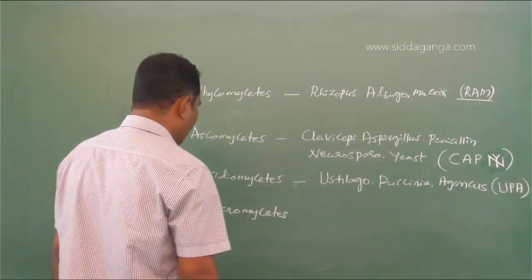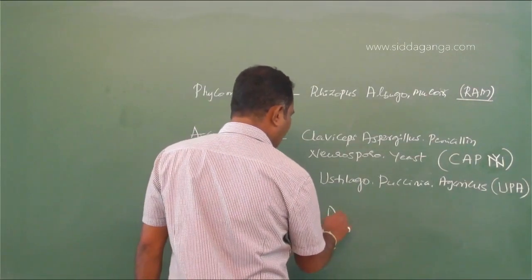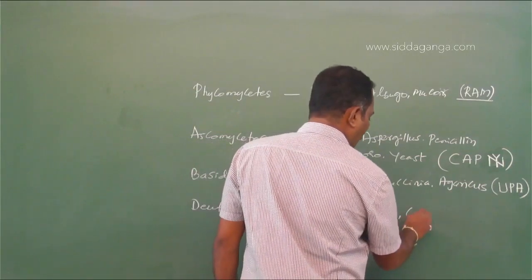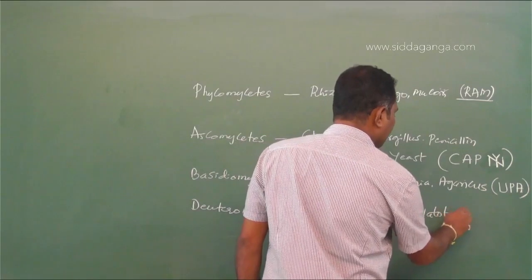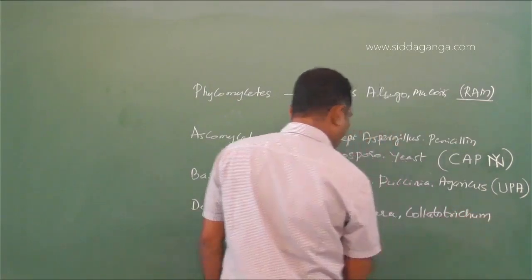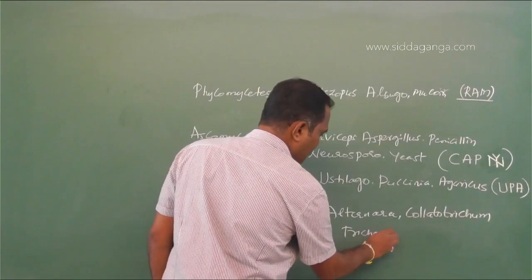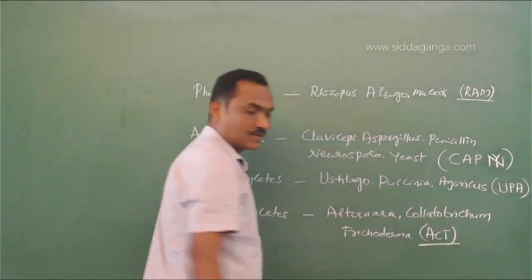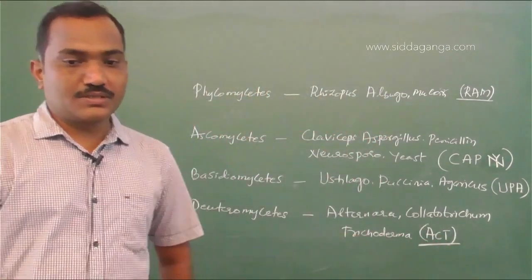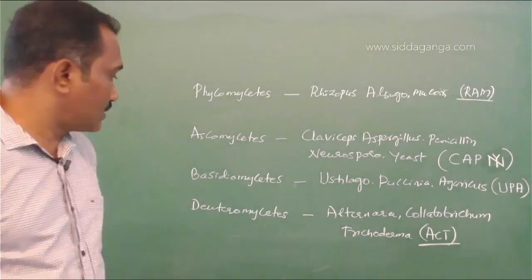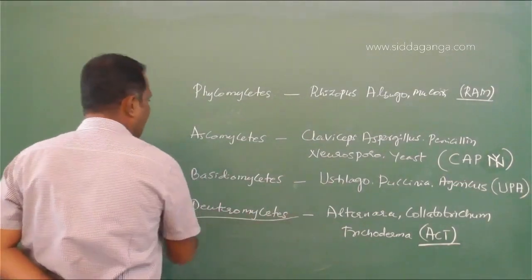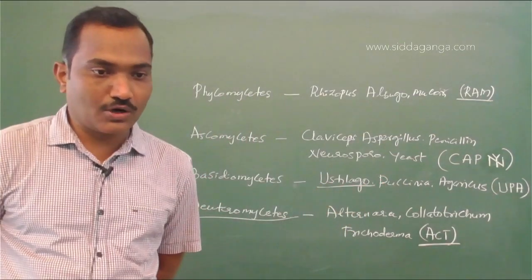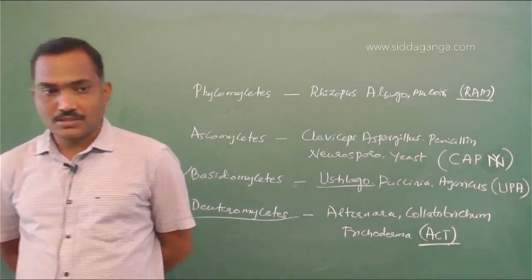If you are familiar with that, you can remember. Deuteromycetes: Alternaria, Colletotrichum, and Trichoderma. So in options, Alternaria, Trichoderma, Colletotrichum, all are Deuteromycetes, and Ustilago is from Basidiomycetes. So odd is the Ustilago, which is belonging to Basidio. Remaining are all the Deuteromycetes.